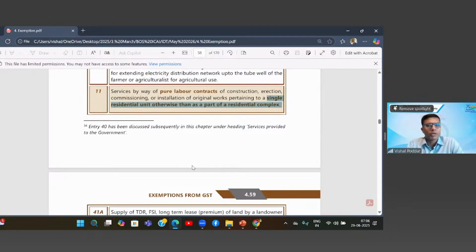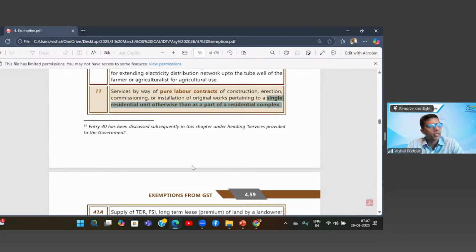Now, what is very important is this underlying part, single residential unit. And further, what is given is even more important, otherwise than as a part of residential complex. So you are constructing a bungalow, a row house, which is a standalone single residential unit, and it is not a flat which is part of the entire residential complex.